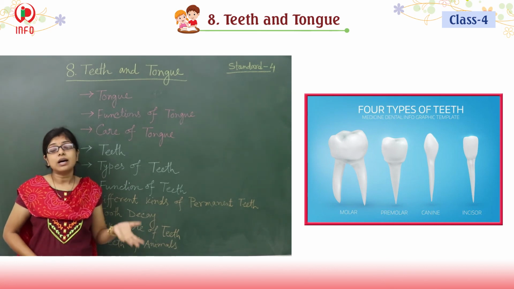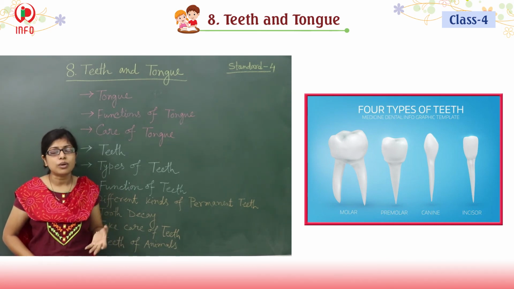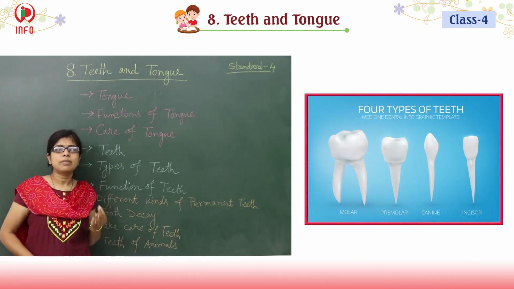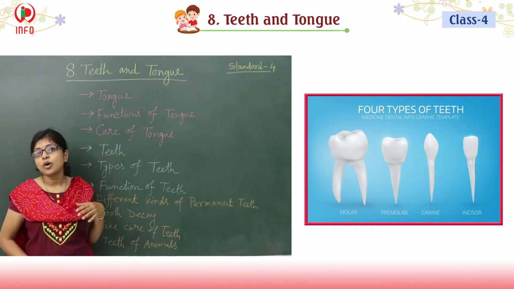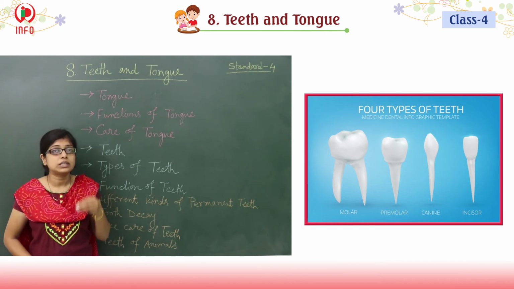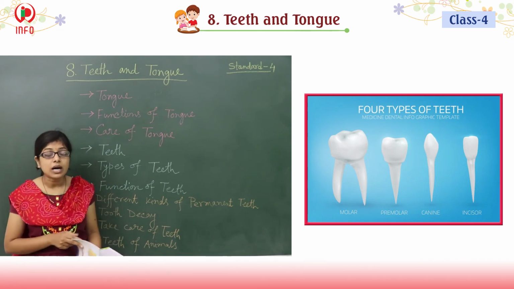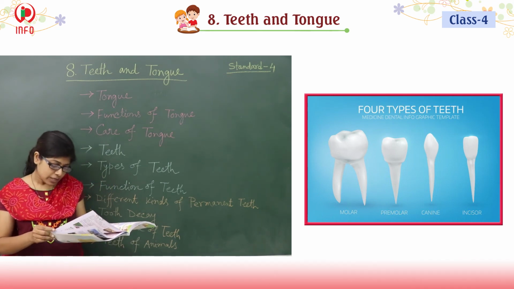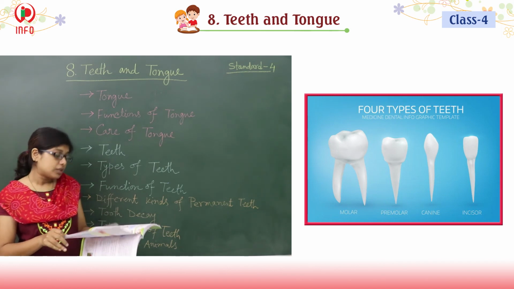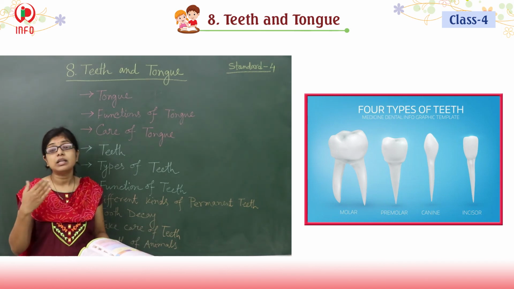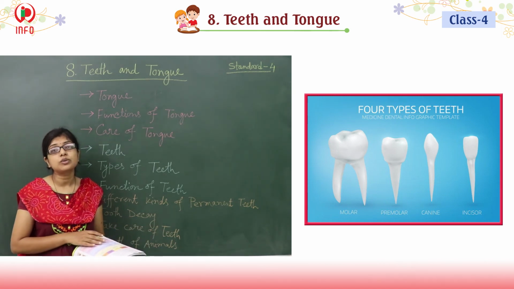Those teeth are considered as wisdom, because many people face a lot of problems while the teeth are growing, is it? So that's why the teeth are called wisdom teeth. And the thing is, the permanent teeth are very strong with respect to the milk teeth.